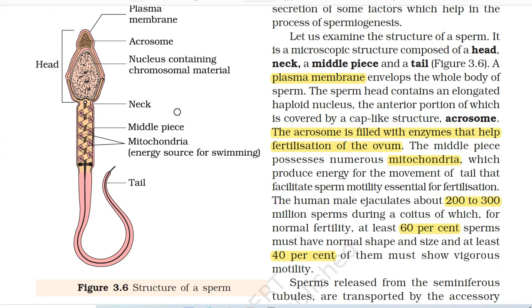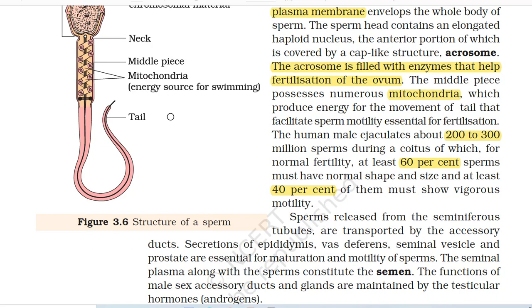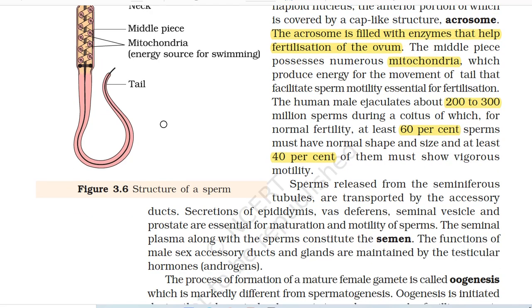It is a microscopic structure composed of a head, neck, and a middle piece and a tail. A plasma membrane envelops the whole body of sperm. The sperm head contains an elongated haploid nucleus, the anterior portion of which is covered by a cap-like structure, acrosome. The acrosome is filled with enzymes that help fertilization of the ovum. The middle piece possesses numerous mitochondria which produce energy for the movement of tail that facilitates sperm motility essential for fertilization.